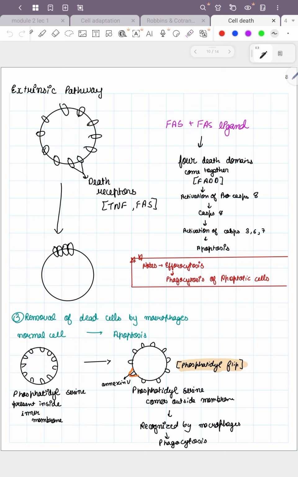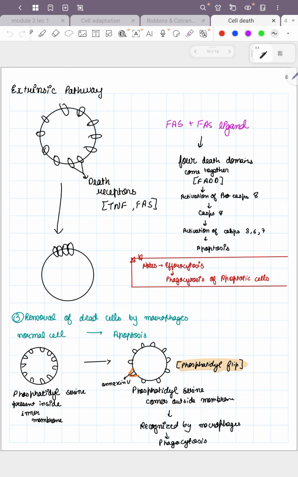Now the extrinsic pathway. This is a normal cell, and normal cells also have death receptors. The death receptors are FAS and TNF receptors. If stress happens or for whatever reason, FAS ligand pairs with FAS, and the death domains come together.